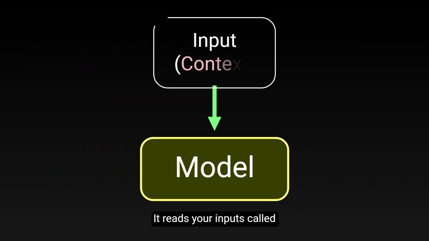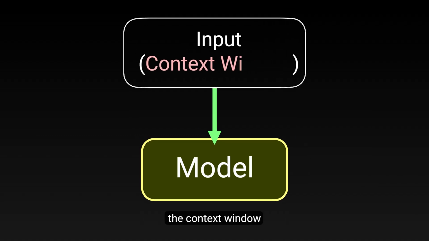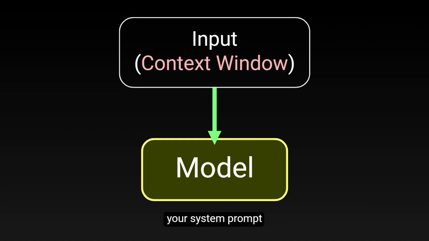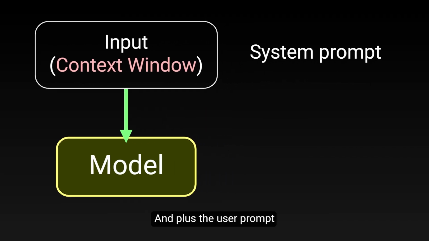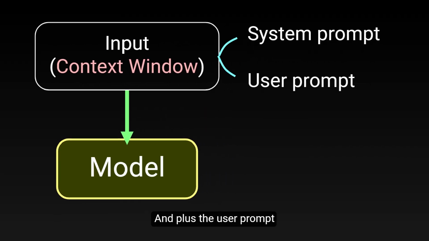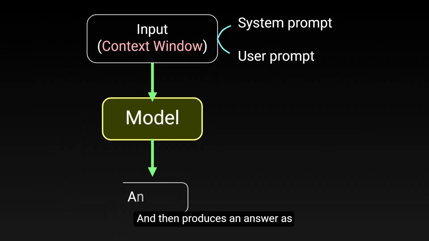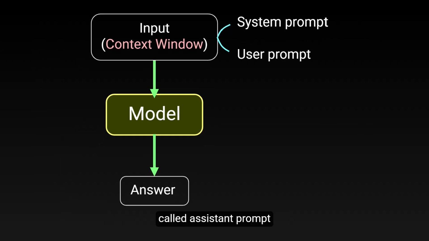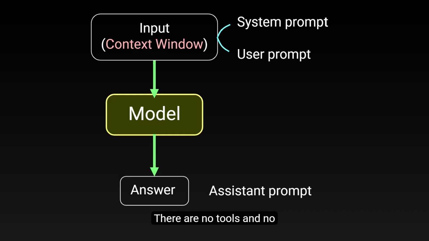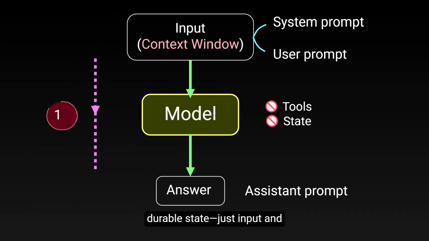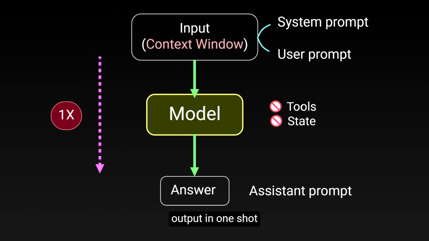It reads your inputs, called the context of the LLM, and the length of any input is called the context window. The input usually consists of your system prompt as global rules, plus the user prompt for this specific instruction, and then produces an answer as plain text, called the assistant prompt. There are no tools, and no durable state, just input and output in one shot.